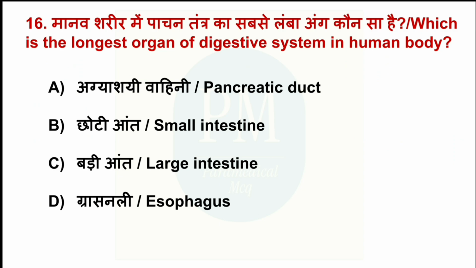Which is the longest organ of digestive system in human body? Option A, pancreatic duct. Option B, small intestine. Option C, large intestine. Option D, esophagus. The correct option is option B, small intestine.